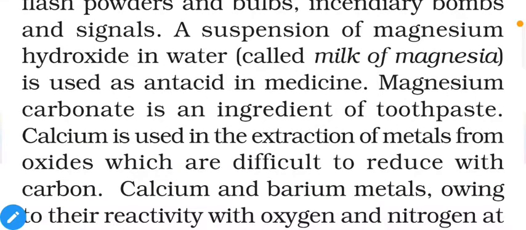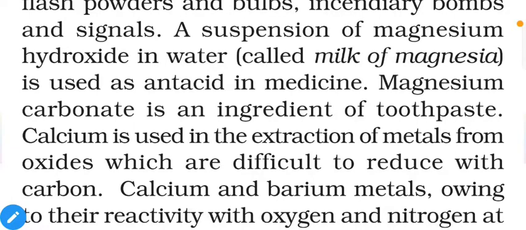Calcium is used in the extraction of metals from oxides which are difficult to reduce with carbon. Carbon is used as a reducing agent for many metals. Although carbon at normal temperature does not act as a reducing agent for the metals, because carbon is more electronegative, so when we use carbon with a metal, the metal usually behaves as the reducing agent.